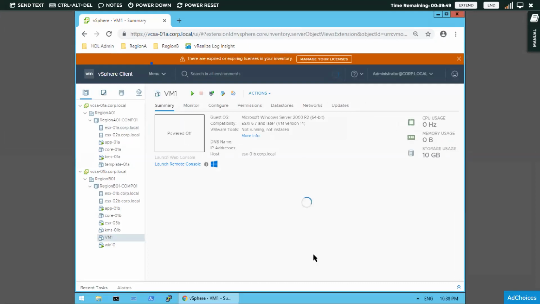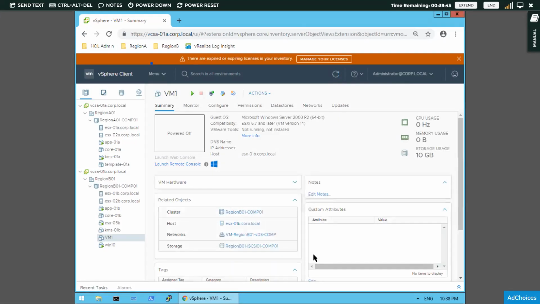Did you see a new machine is added here? As we have selected region B01, it is added to region B01. Are you seeing the machine newly created? This is the virtual machine. So we have created a virtual machine.